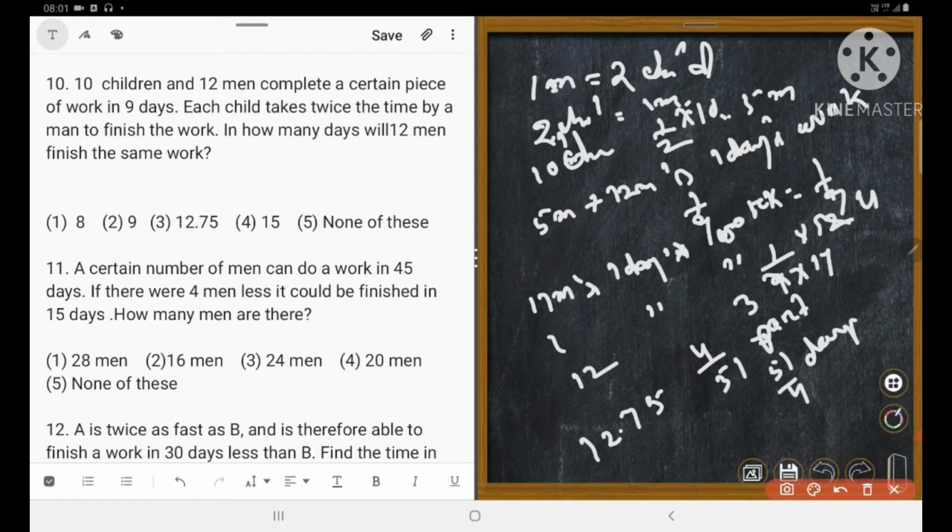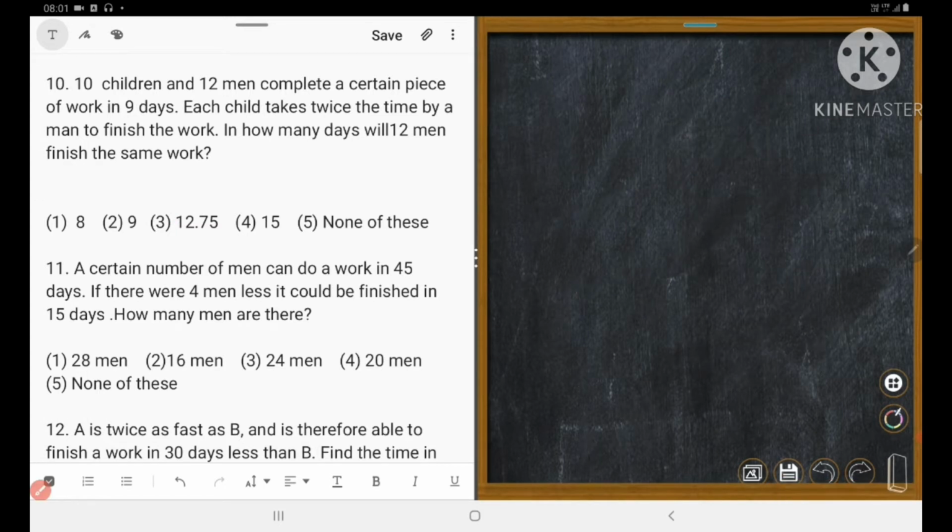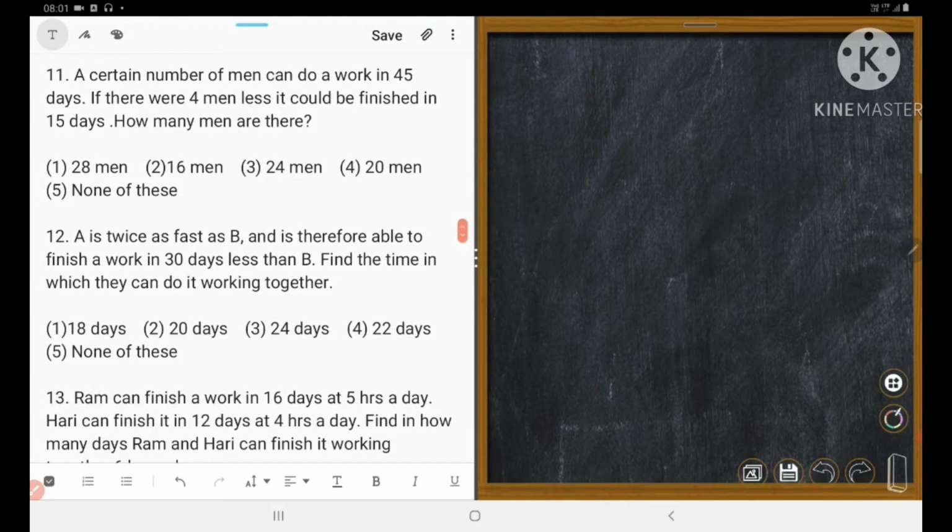Okay. Next one is number 11. A certain number of men can do a work in 45 days. If there were 4 men less, it could be finished in 15 days. How many men are there? Let there be X men. Right? So originally X men can do it in 45 days.